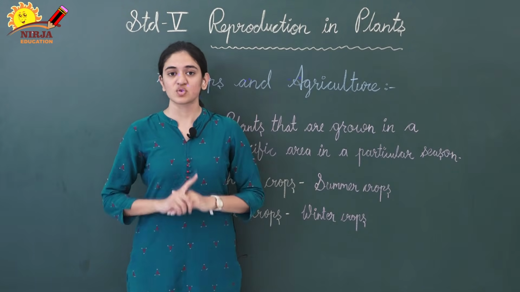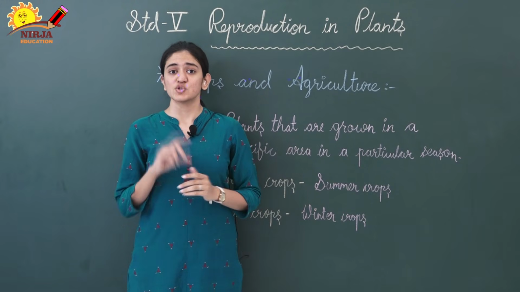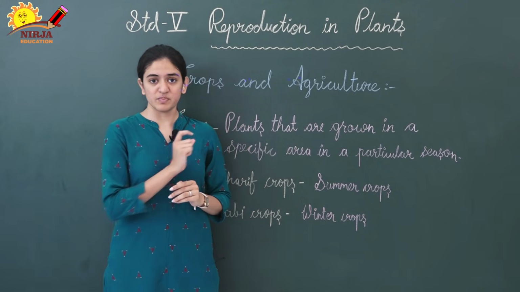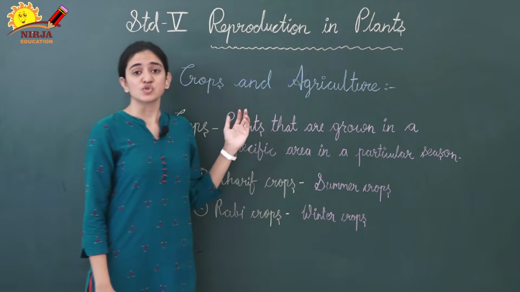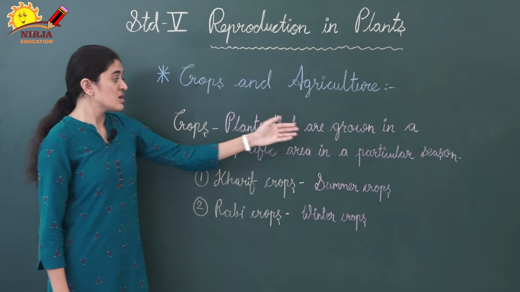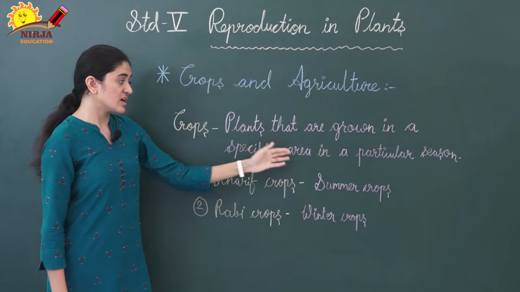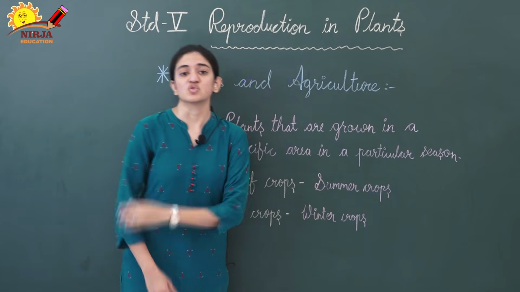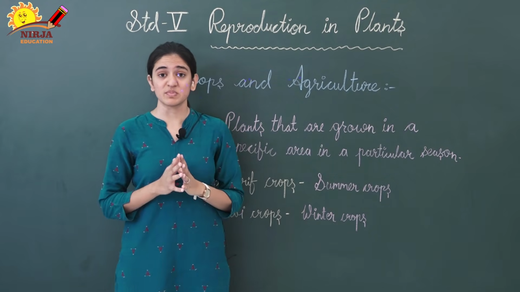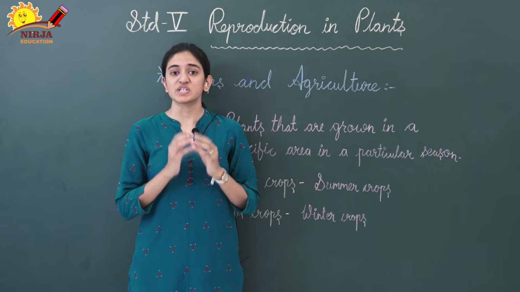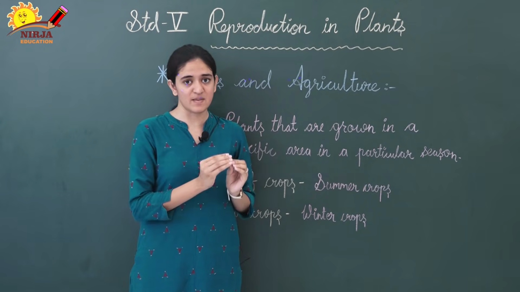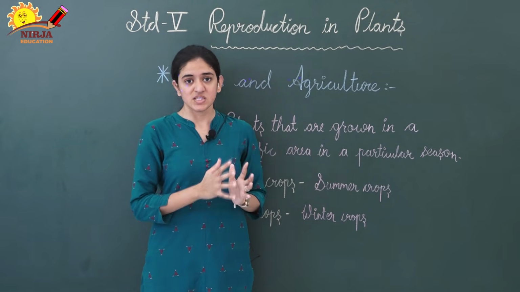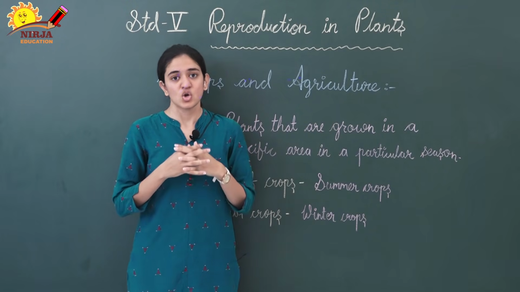Next topic is crops and agriculture. So first we should know the meaning of the term crops. What does the word crops mean? Plants that are grown in a specific area in a particular season. So what are crops? तो crops मतलब ऐसे plants जो एक specific area में grow किए जाते हैं एक specific time पे या तो एक specific season में. Those are known as crops.